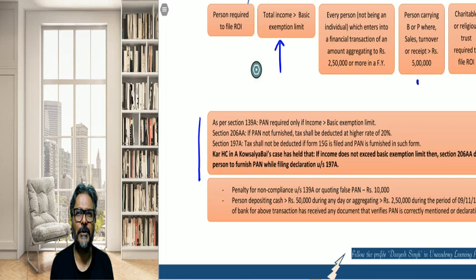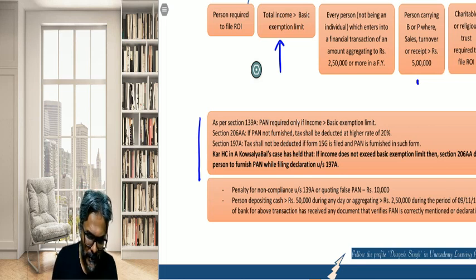So the provision of section 206AA will not be made applicable. This is what this one important judgment, students, was all about.